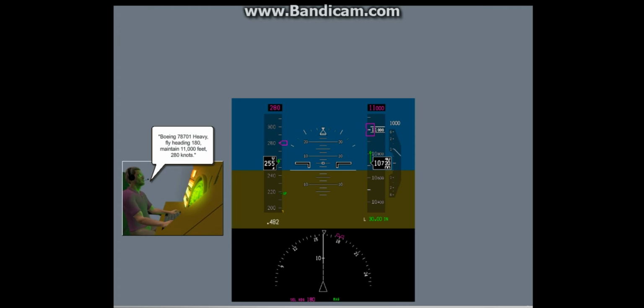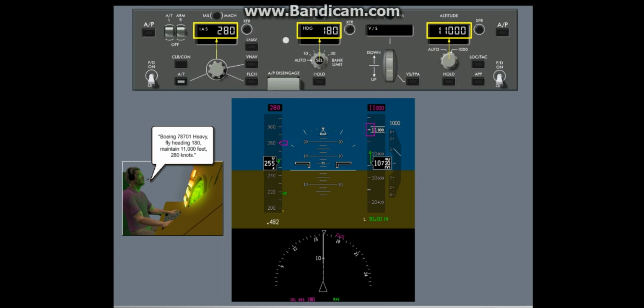The PFD also shows selected performance values that are set as necessary for ATC clearances and other operations. Selected performance values are shown with magenta numbers and bugs. You use the Mode Control Panel, or MCP, to set the performance values. These selectors set the values in MCP windows. There are indications for selected airspeed, selected heading, and selected altitude.